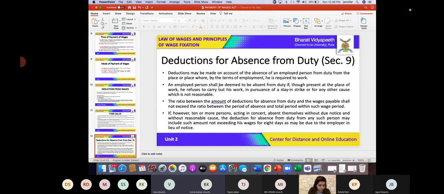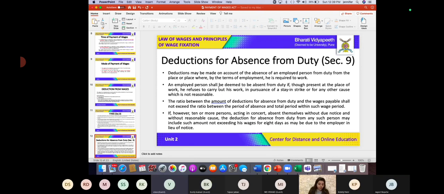Okay. Furthermore, if 10 or more persons together are absent from duty without any notice and without any reasonable cause, then in that scenario as well, my dear students, the employer can make 8 days of wage deduction from their wages. So this is also permissible.